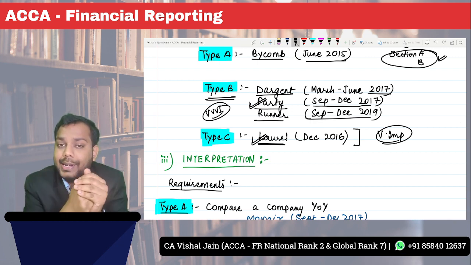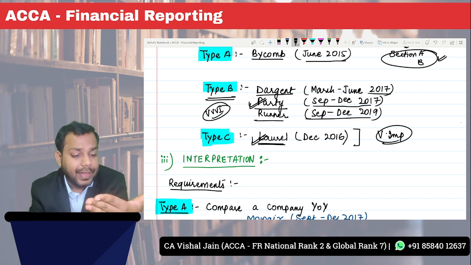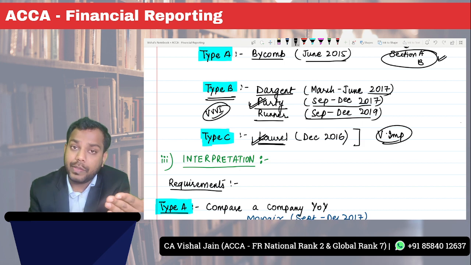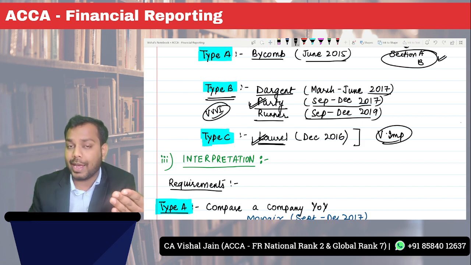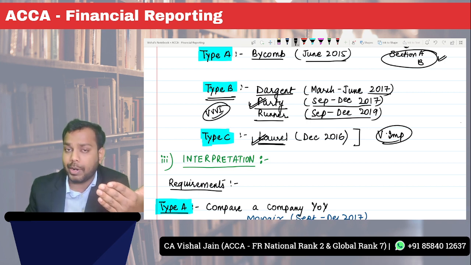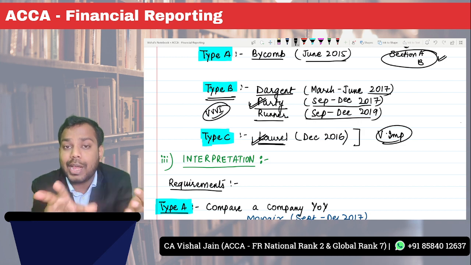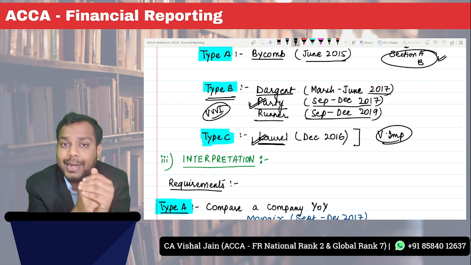When I started initially with interpretation, I felt like this was the toughest chapter, because I was able to understand the question, I was able to calculate the ratios, but when I tried to do the analysis of the financial statements, I was not able to do the analysis. I was not able to write my answers. My points were there, but I was not able to structure the answer. So what exactly did I do then?